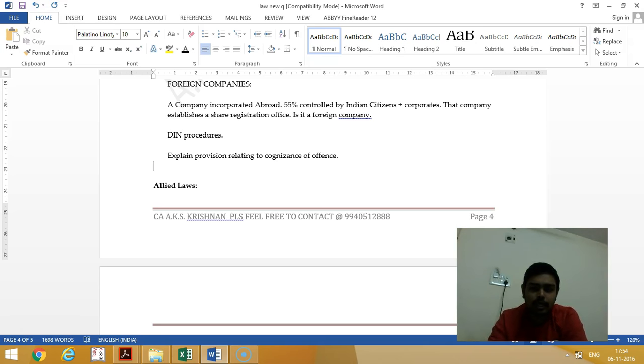Explain the provision relating to cognizance of offences. As per section 439, the court will take cognizance of offences if it is complained by a shareholder, ROC, central government, or SEBI. These are the 4 who can complain. But if the central government or ROC complains, they need not even come to the hearing. It is run by the company prosecutor. All the offences except this 447 fraud offence are bailable offences. So it is called a non-cognizable offence.